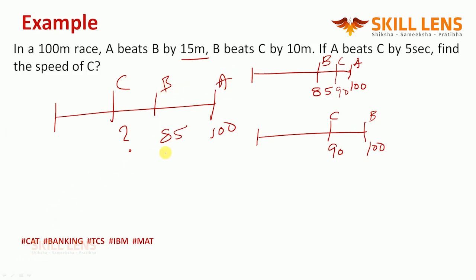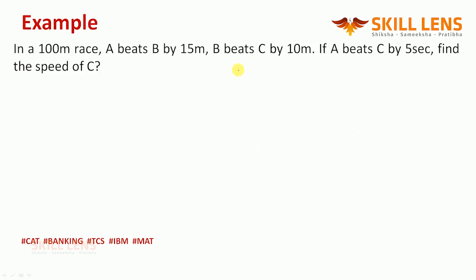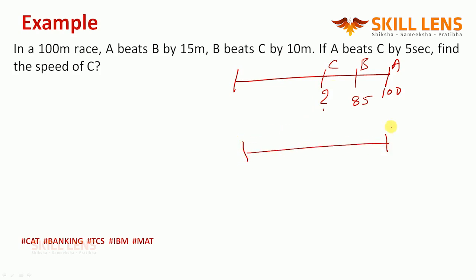Please pause the video. When A is at 100, B is at 85. Somewhere is C, I don't know. When you pause the video, you should know where this particular person is. And in the same note, they are saying when B is at 100, C is at 90.